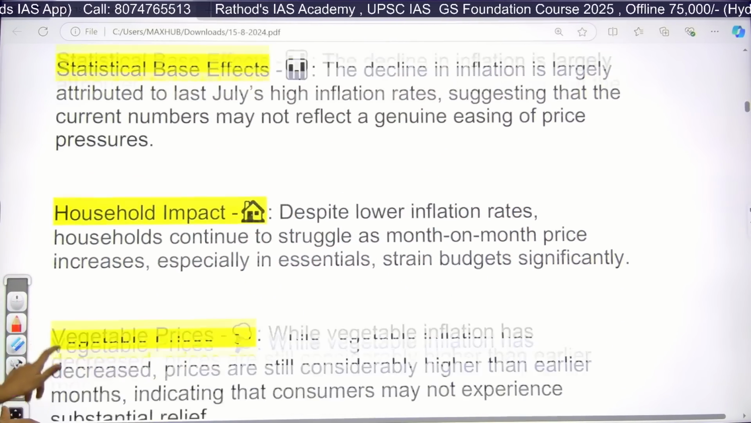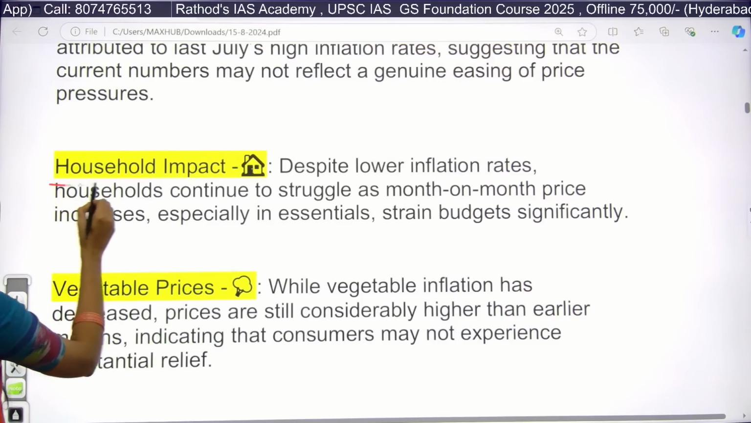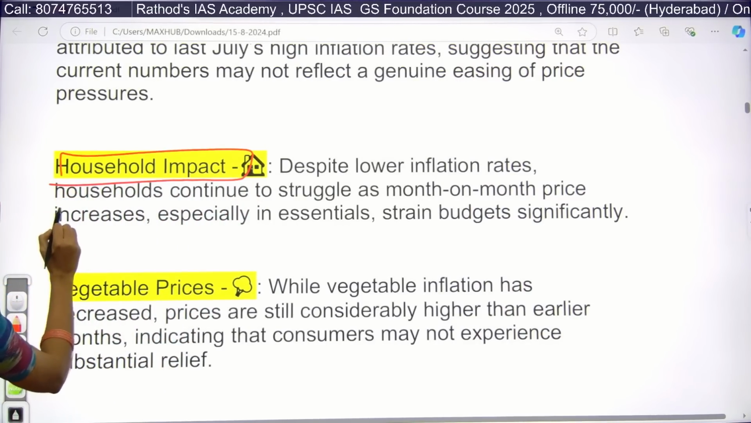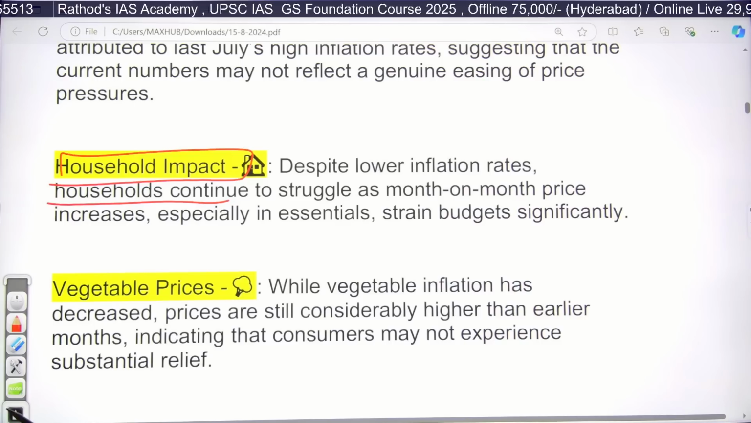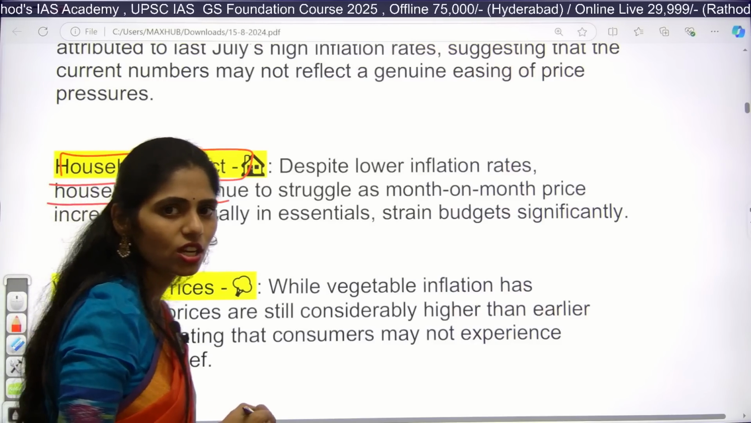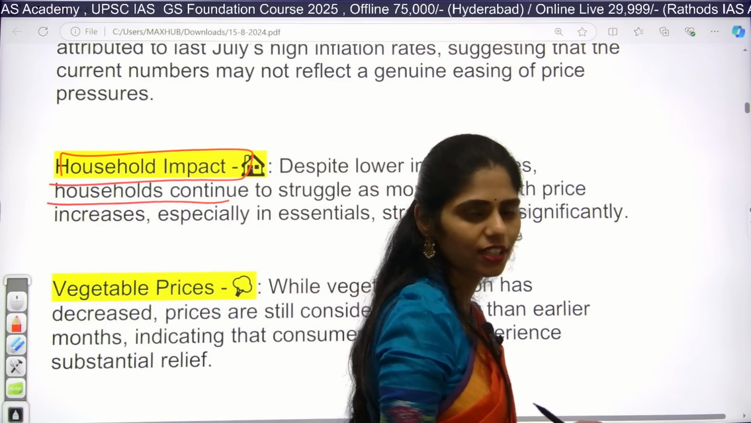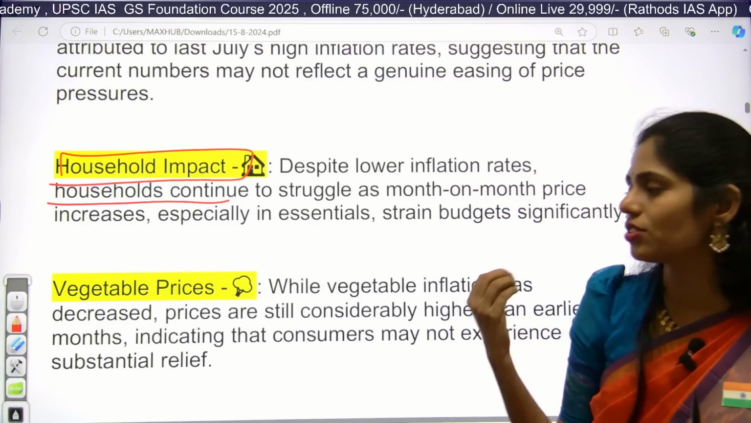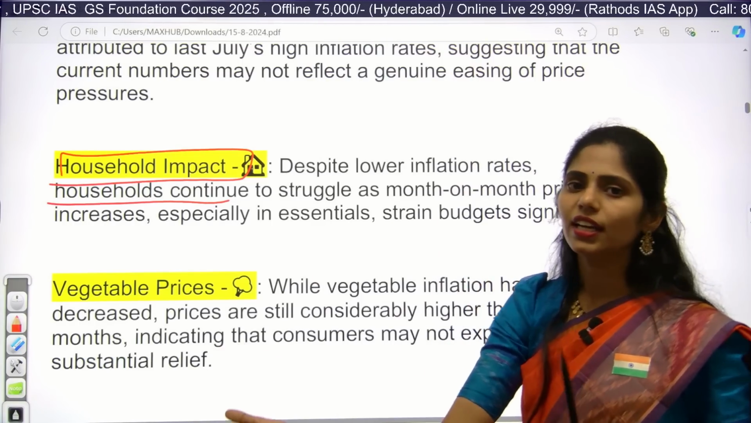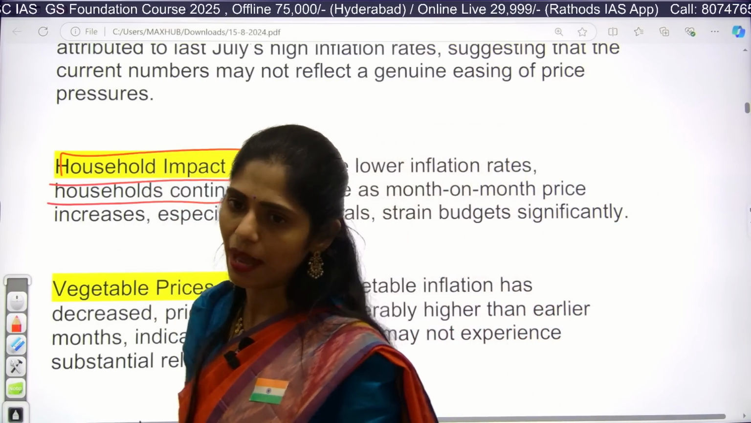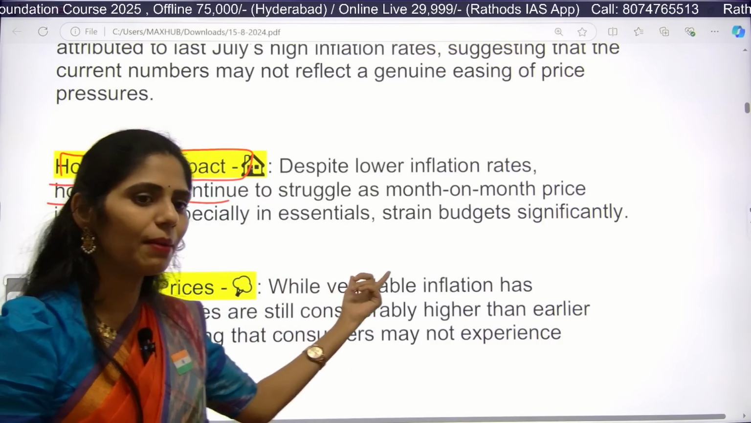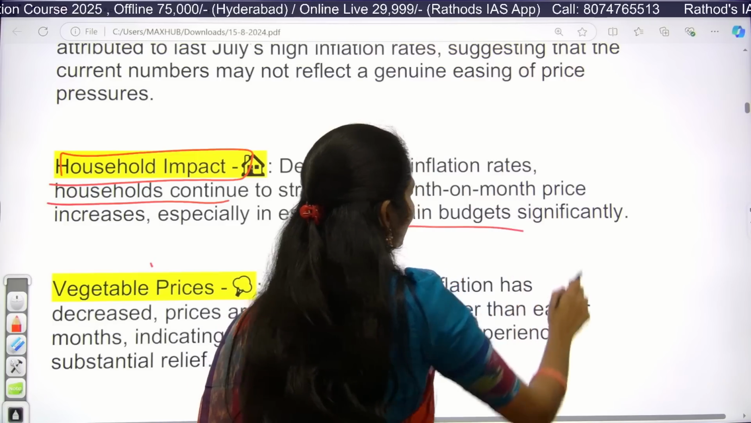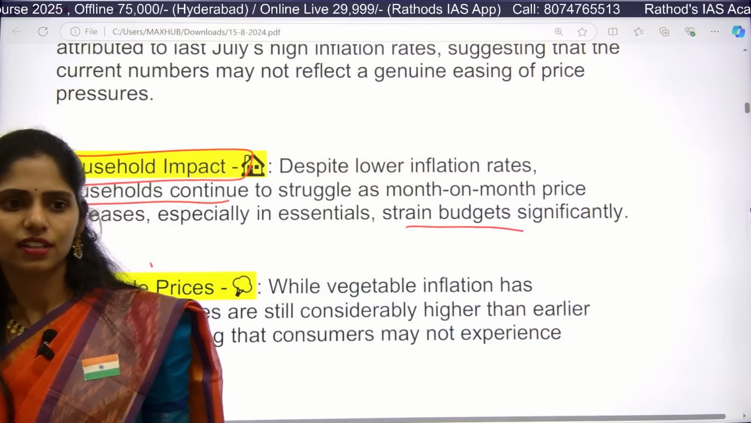And next, there is also a household impact. Despite the lower inflation rate, households continue to struggle as prices increase month on month, especially on essentials. Even though food inflation is now decreasing, households are struggling a lot because prices are increasing in other areas. Whenever they spend on other items, obviously the savings and the budget will be strained, right?